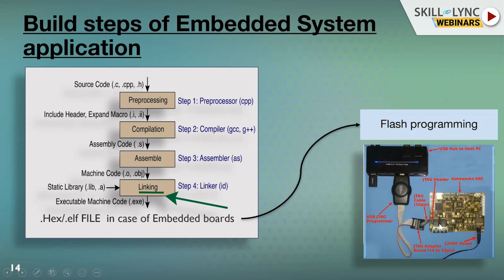Flashing means loading this X file into the memory of our microcontroller, then releasing it, right? Say we develop a software and generate an X file, then we use the supported flash programmer for the particular target board, flash it to the microcontroller memory, and then we release.